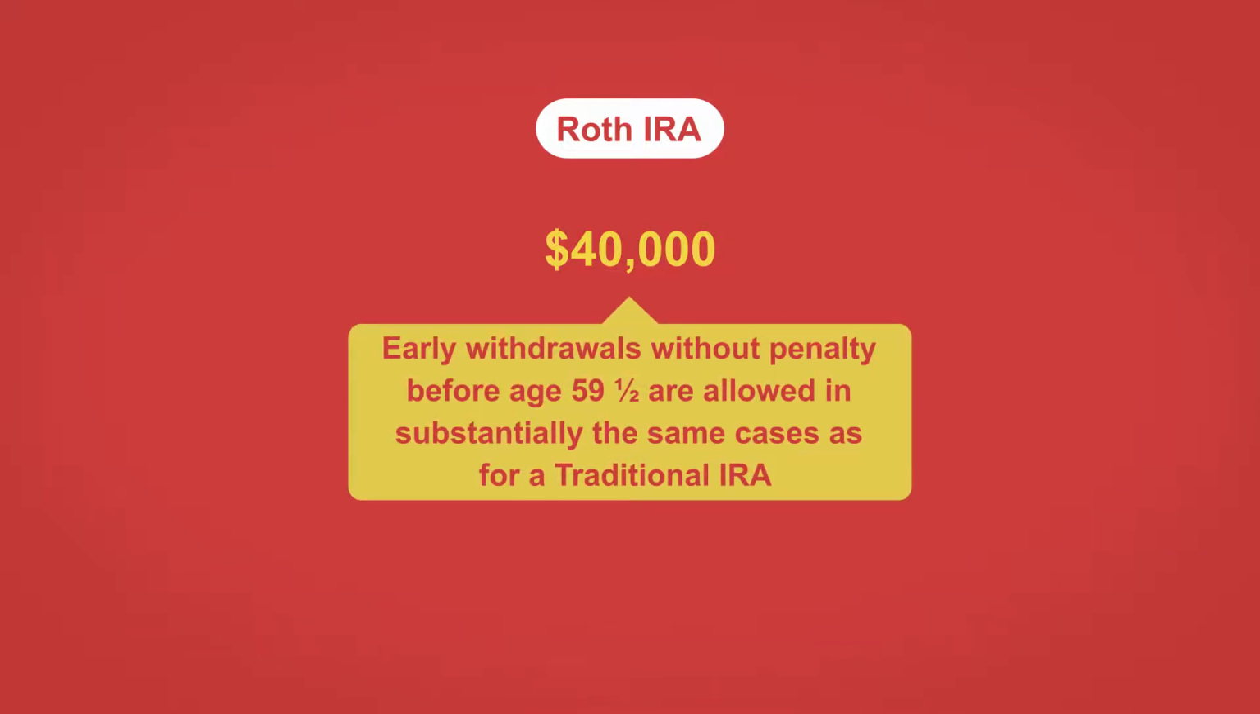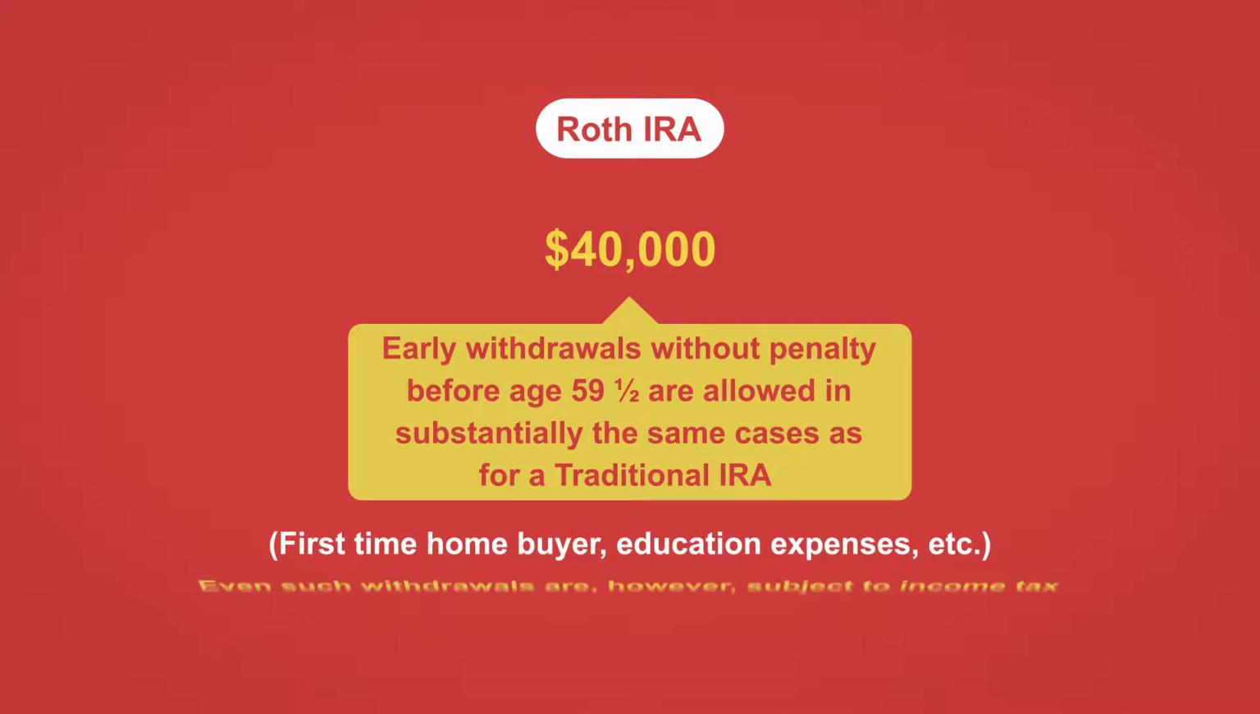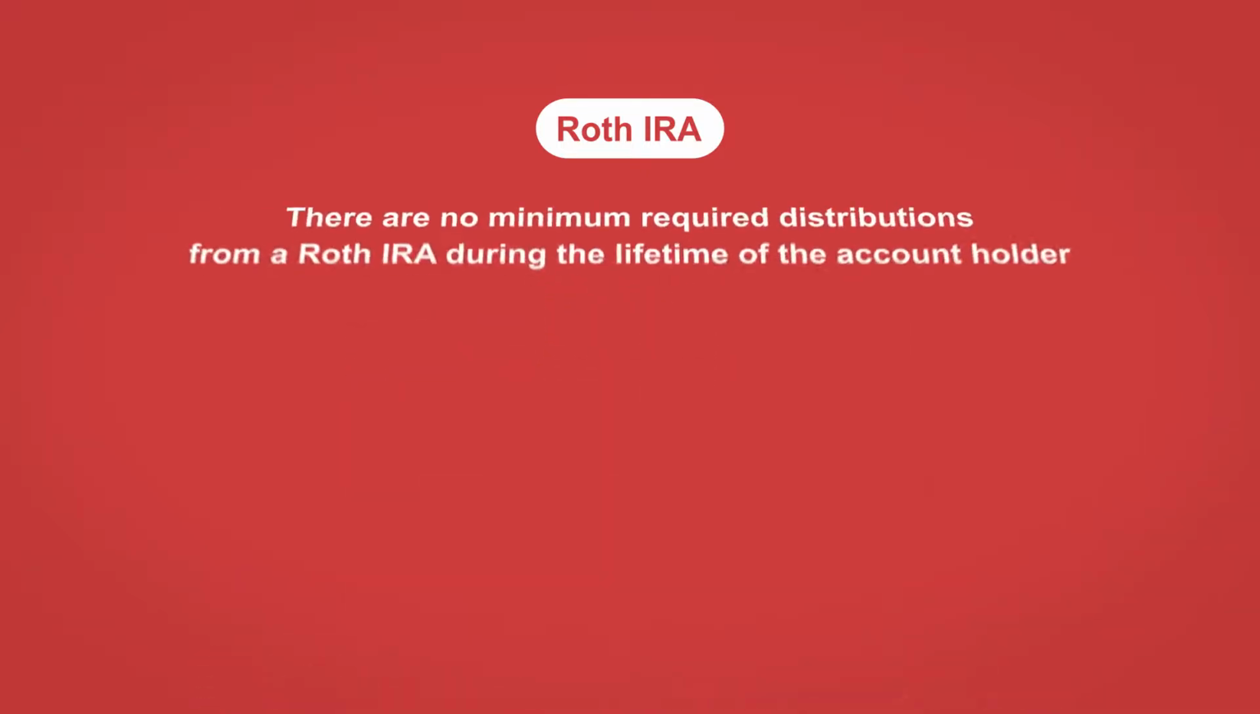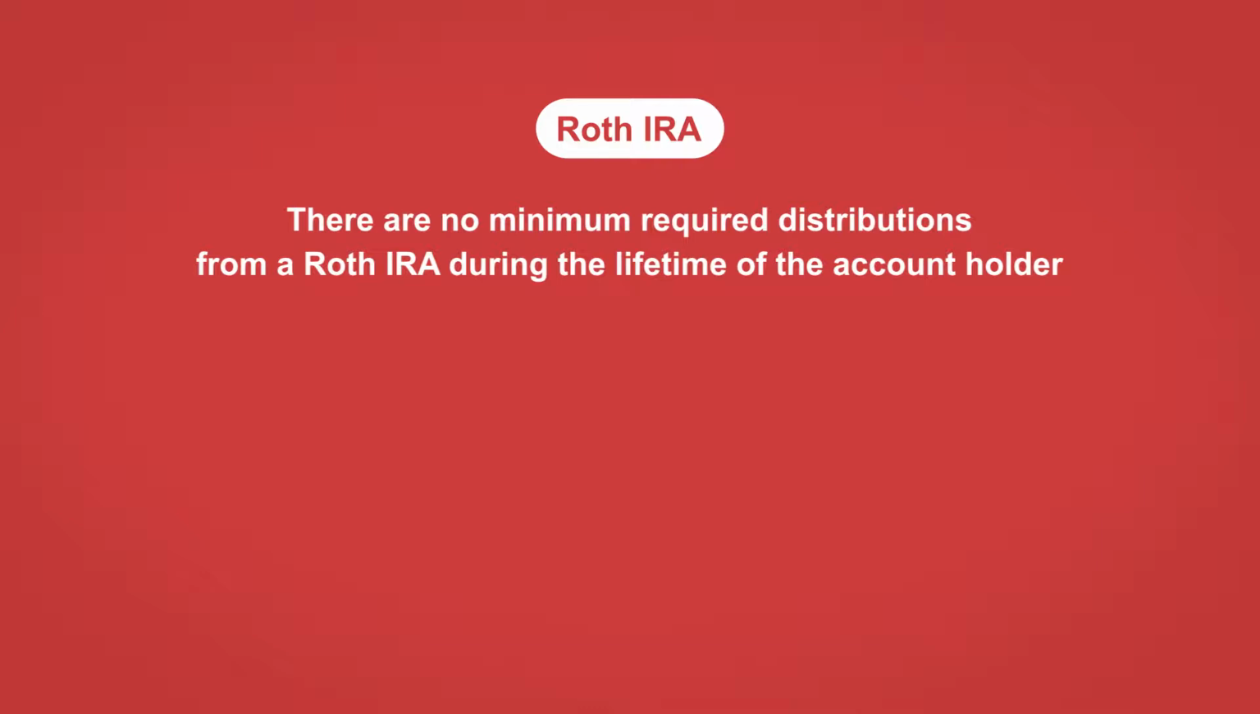Early withdrawals without penalty before age 59 and a half are allowed in substantially the same cases as for a traditional IRA, first-time homebuyer, education expenses, etc., as we discussed in Part 1. Even such withdrawals are, however, subject to income tax. There are no minimum required distributions from a Roth IRA during the lifetime of the account holder.